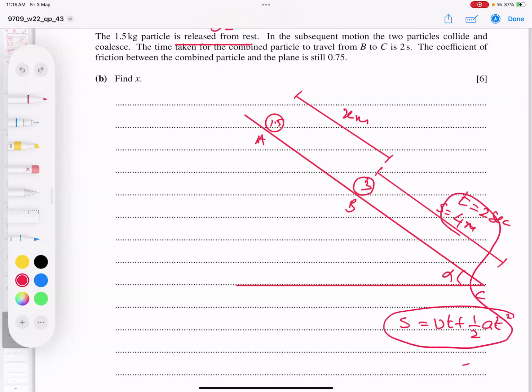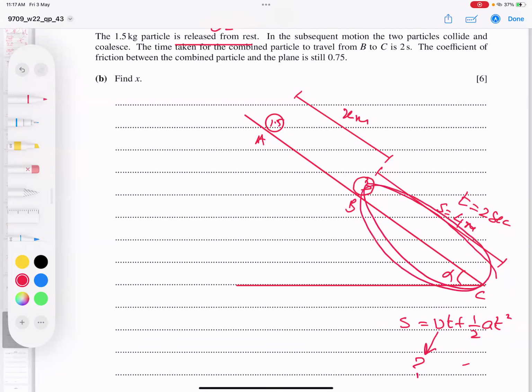But there is only one problem left while using this data: what is u? The starting velocity of this motion is actually the ending velocity of the previous motion. So I will find out what v is for the earlier motion, and that will become the starting velocity of this motion.